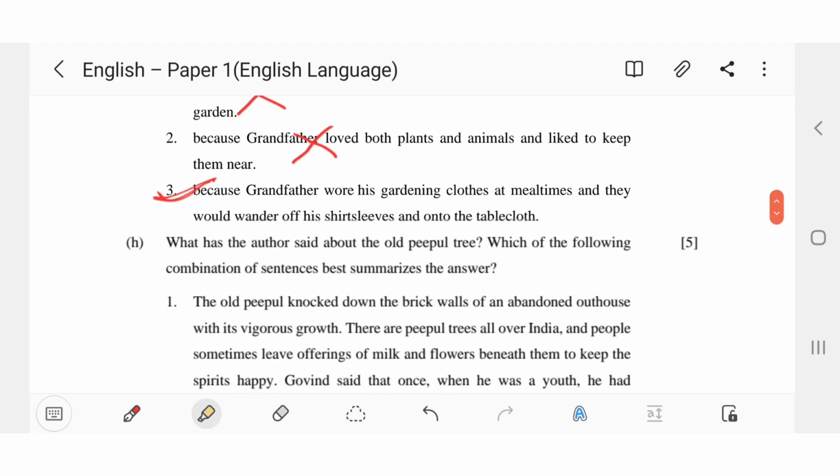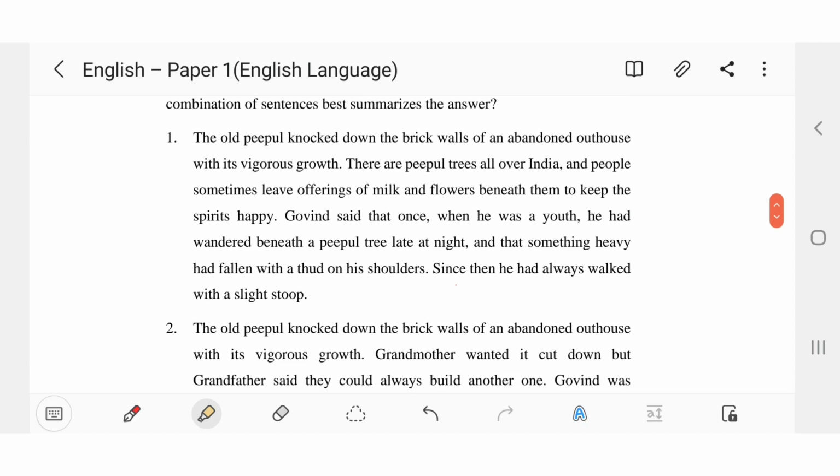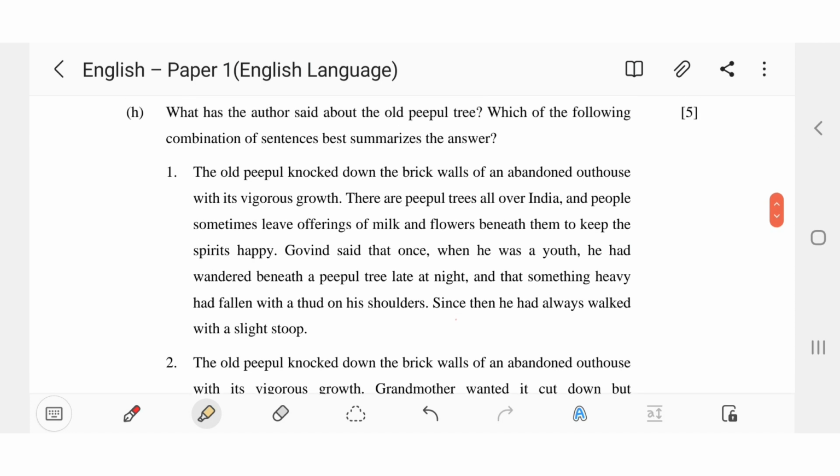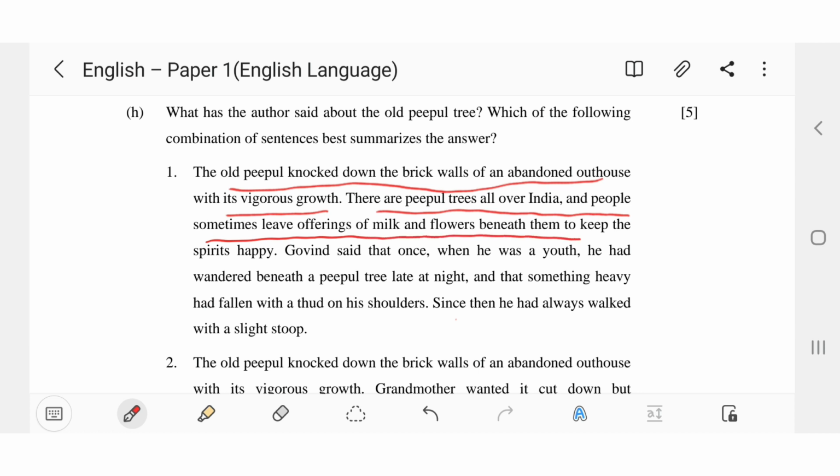Now let's see which one of the options best summarizes what we have read just now. Okay, first option: the old people knock down the bricks of an abandoned outhouse, vigorous growth. Then there are peepal trees all over India, and people sometimes leave offerings of milk and flowers to keep the spirits happy. Okay, but there is no relation between the first and the second statement. Only in the first is the power of the tree mentioned. Then in the second, he's mentioning the peepal trees in India.